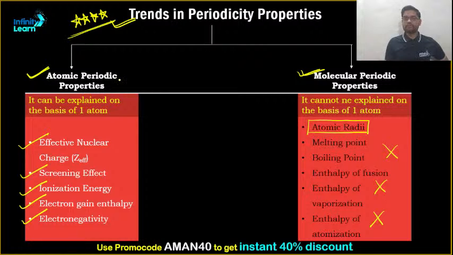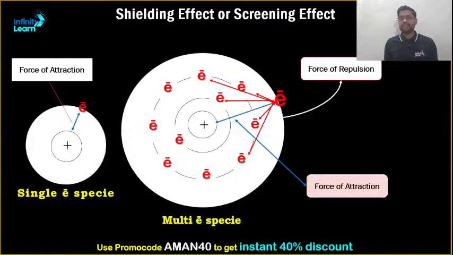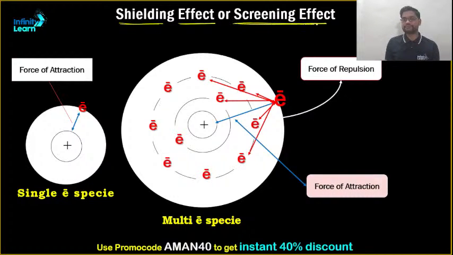What is an atomic property? That which can be explained by only one atom. Whereas a molecular property cannot be explained on the basis of one atom. So let's get started. The first thing that we are going to discuss is the shielding effect, also known as the screening effect. To understand it, you need to focus on this model first, that is, the single electron species, a single electron model.